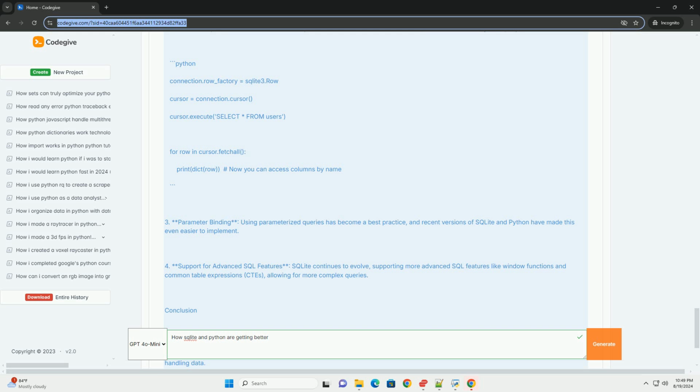Conclusion: using sqlite with Python is straightforward and efficient. The integration of these two technologies has improved, offering features that make database operations easier and safer. Whether you're building small applications or prototyping larger systems, sqlite is a great choice for handling data. Feel free to expand on this basic tutorial by exploring more advanced features, such as transactions, error handling, and using external libraries like SQLAlchemy for more complex ORM capabilities.